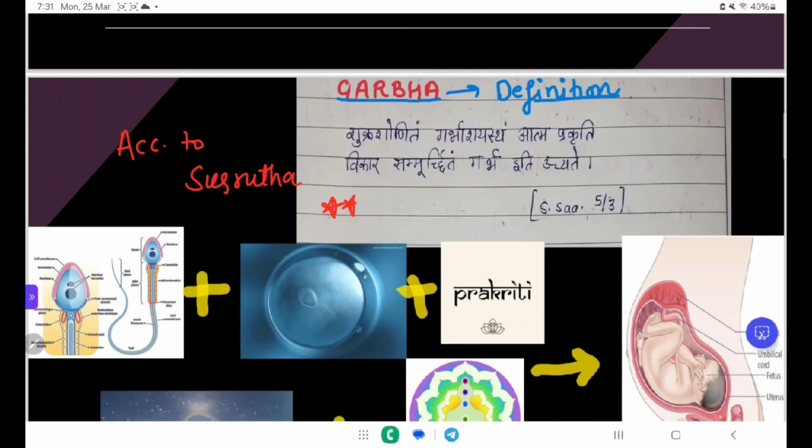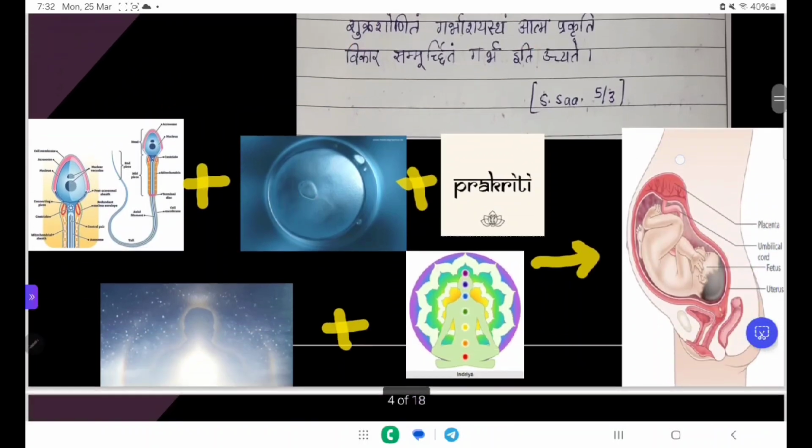Acharya says Garbha is formed by the union of these factors. First is the Shukra. Shukra means the sperm. Second is the Shonita. Shonita here is the synonym of the ovum, and sometimes we also call it the Artava. Third is the Atma. Atma is soul.